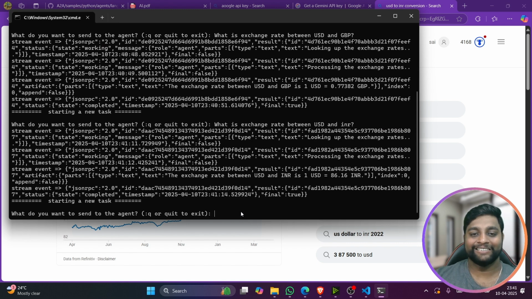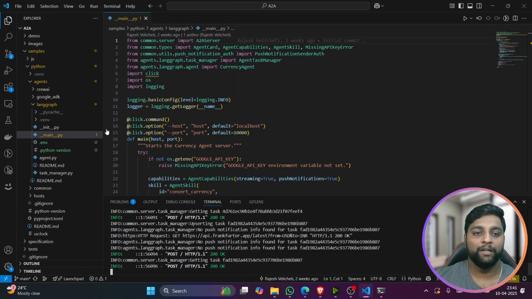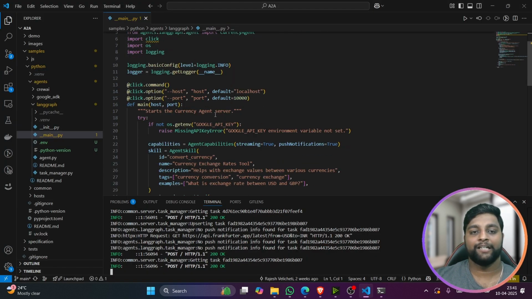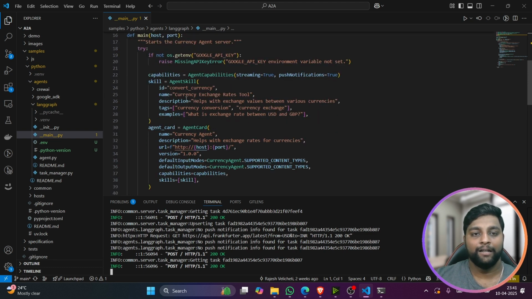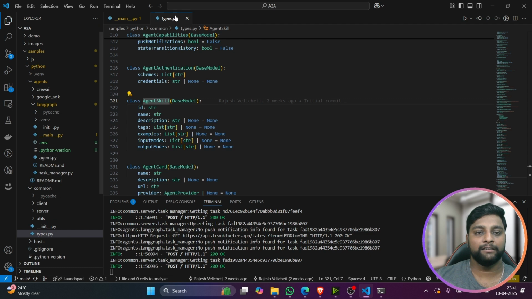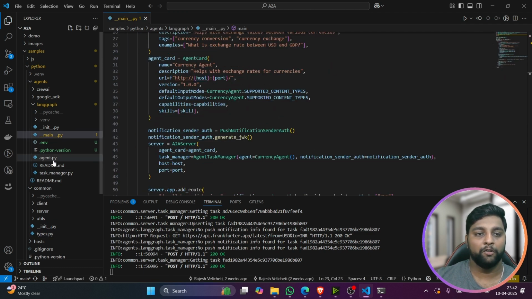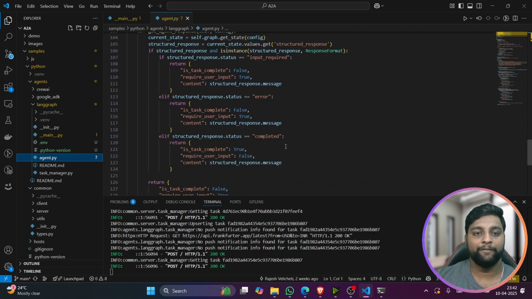Okay guys, so I hope you all got it. This is a custom currency exchange agent, and you can build multiple agents. You can see the currency agent server here, and in this agent, the skill is there, right? Inside this particular class, in the common, you have to write this, and you have to build this. If you modify the code, you can easily build it inside agent.py as well.